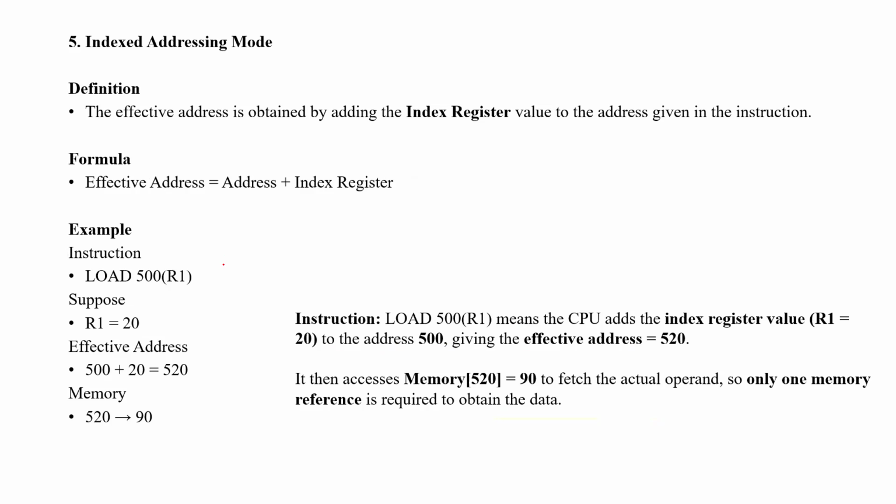And indexed addressing mode. Indexed means something like a keyword; for example, an index in a book, a page number through which we can go. The effective address is obtained by adding the index register's value to the address given in the instruction. Effective address equals address plus index register. Now we can see LOAD 500(R1). Suppose R1 equals 20. Then address 500 plus index register 20 is 520.